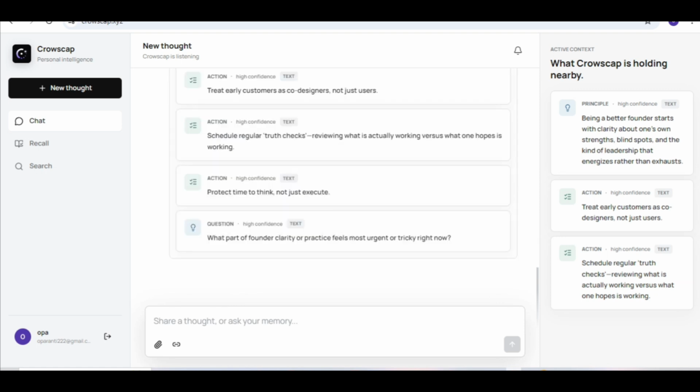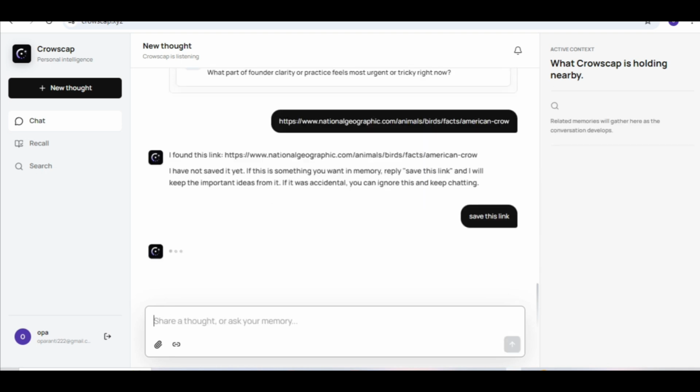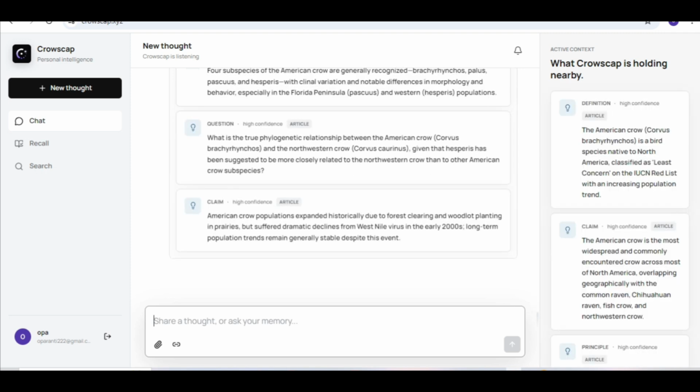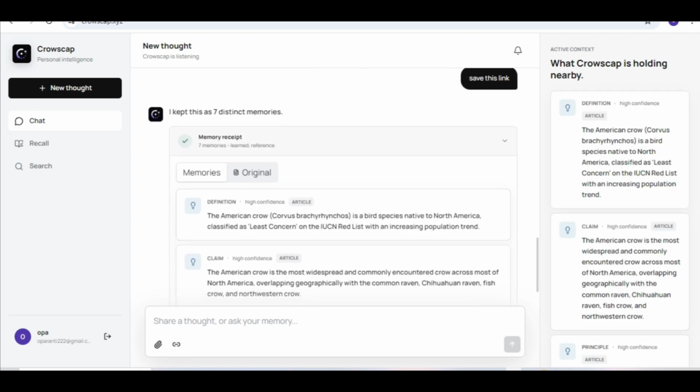So another important aspect of this is that, say for example, I saw an article that contains information that I want to save or I want to remember and I want to go over again. I can just paste the link here and then I can just say okay. So it goes and generates memory atoms of the important details of this article.